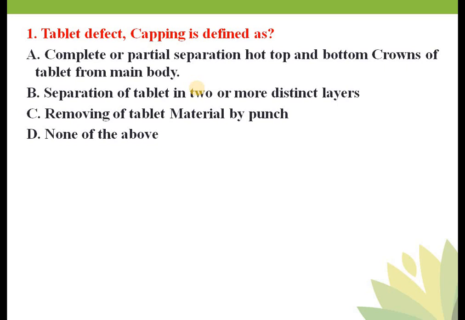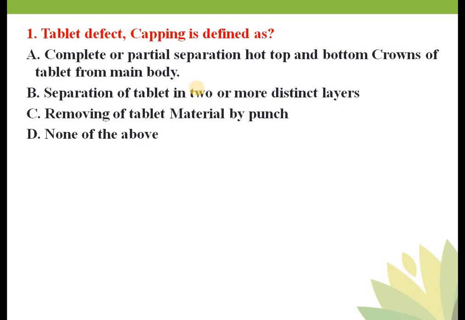Okay, so here two questions are covered again. Separation of tablet into two distinct layers, that is nothing but lamination, and removal of tablet material by punch, that is nothing but picking. I will explain it again because the next two questions are on lamination and picking. So we will discuss what the different tablet defects are. Capping is there, lamination is there, cracking is there, chipping is there, sticking is there, picking is there.